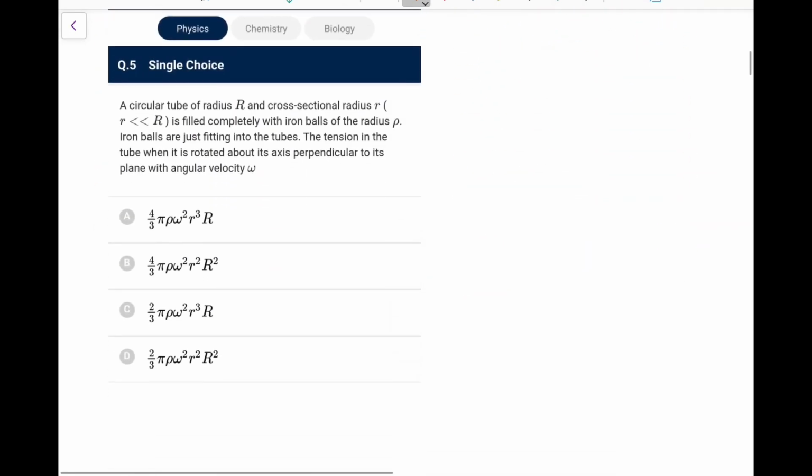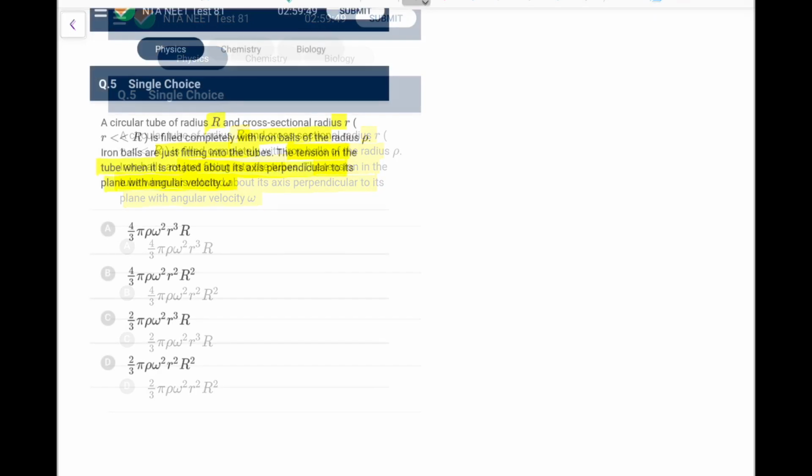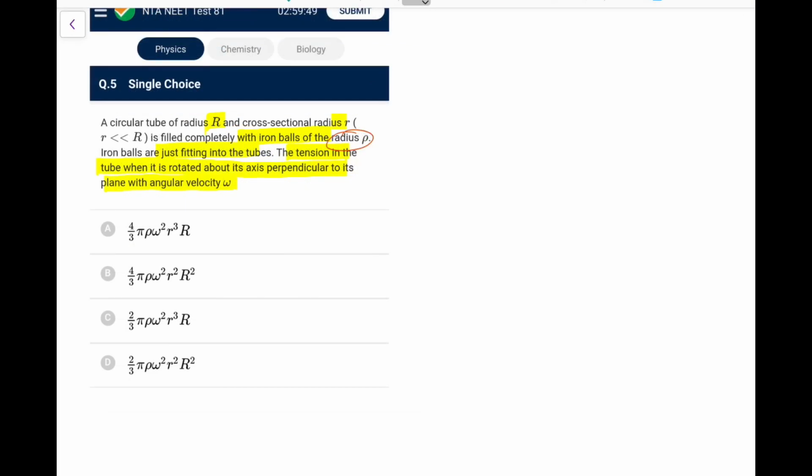Next, a circular tube of radius r and cross-sectional radius r is filled completely with iron balls of density rho. Iron balls are just fitting into the tube. The tension in the tube when it is rotated about its axis normal to its plane with angular velocity omega is, okay. First of all, this should be the density, not the radius.